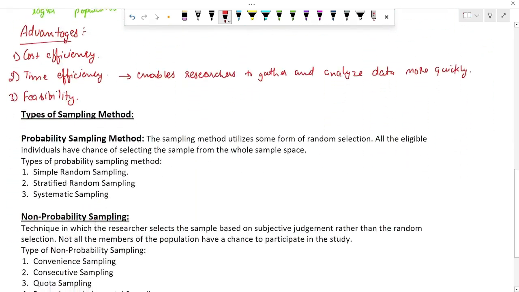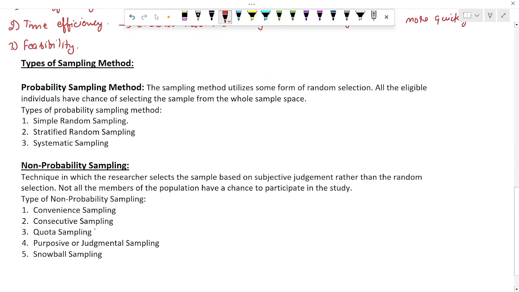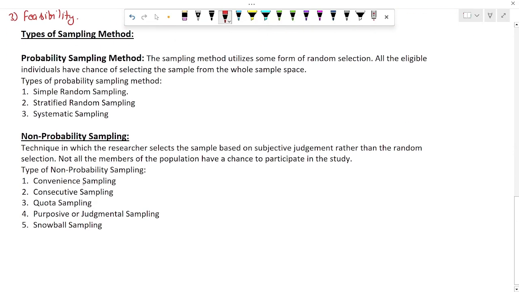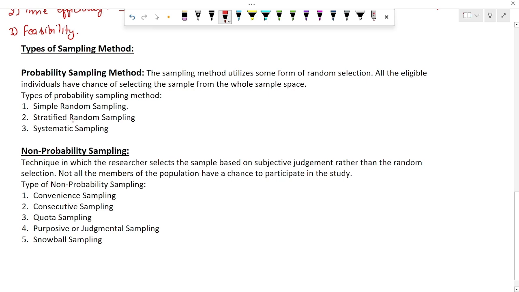So let's move forward to types of sampling. We will discuss subtypes in the next video, taking the sampling methods one by one. We have two types of sampling: probability random sampling and non-probability random sampling. What is probability random sampling? In probability random sampling, the sampling method utilizes some form of random selection.